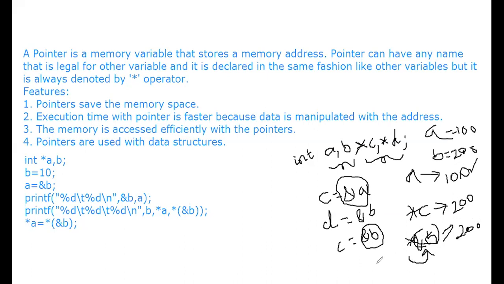Okay, so star D, star of D means ampersand B. D means ampersand B. So what does it display? Again it is going to be 200. Okay, so this is about how to retrieve the value.